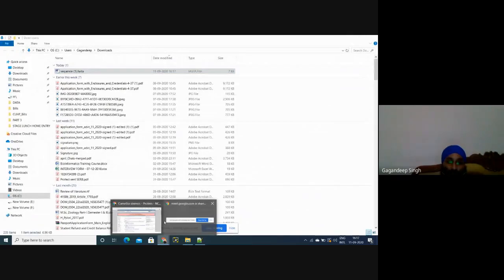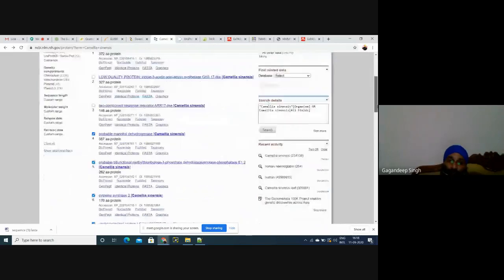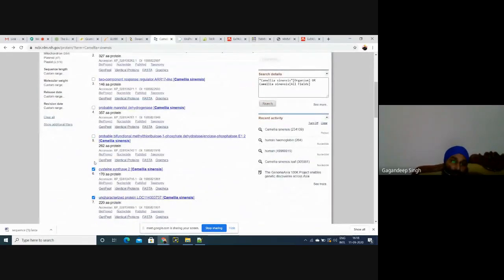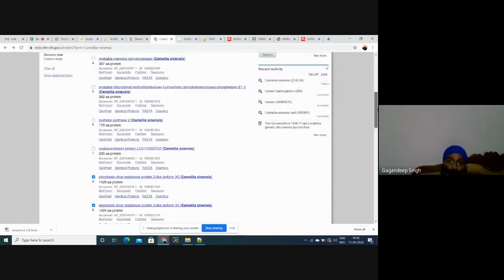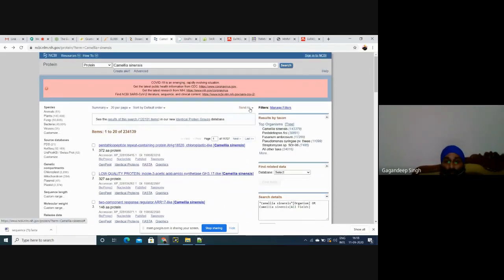But if we do not select these sequences and do the same process, send to file, then FASTA, then create file, then all the sequences will be downloaded. How many sequences are there? 2,34,139. Now I have just downloaded 10 sequences.